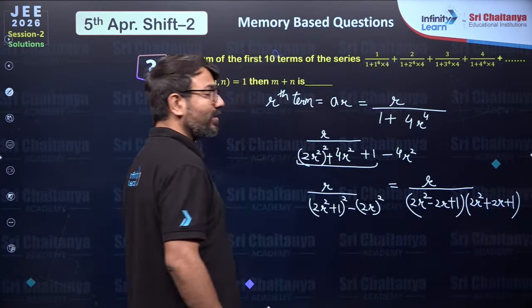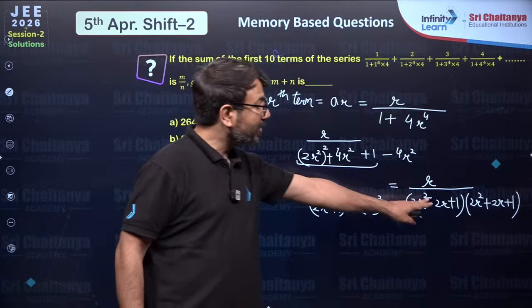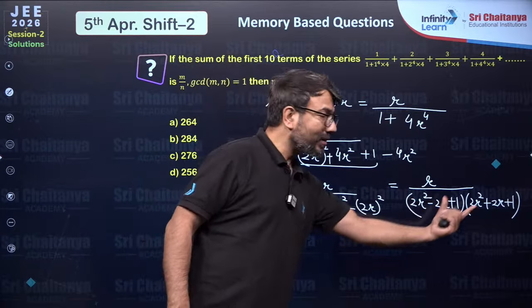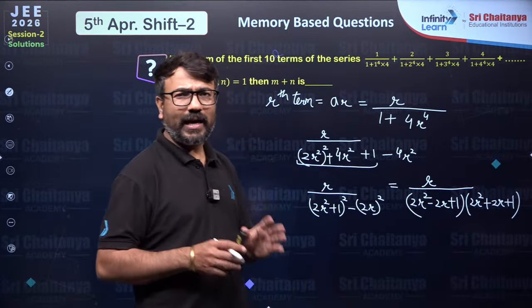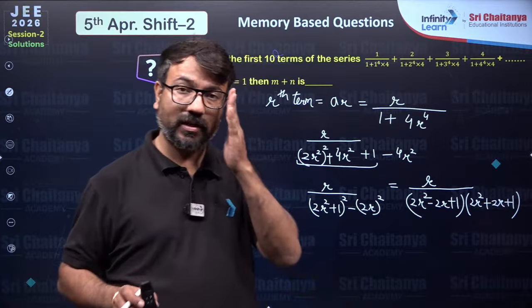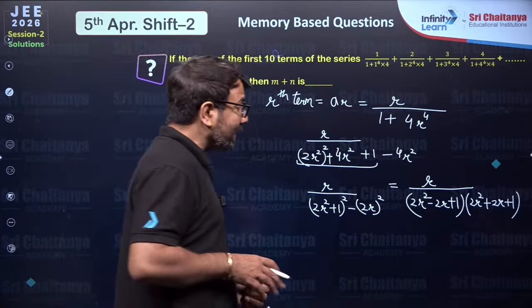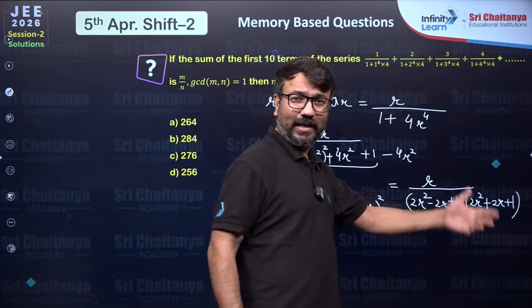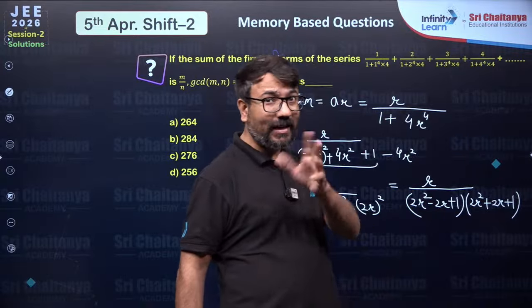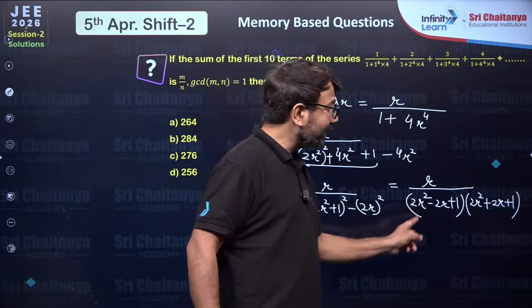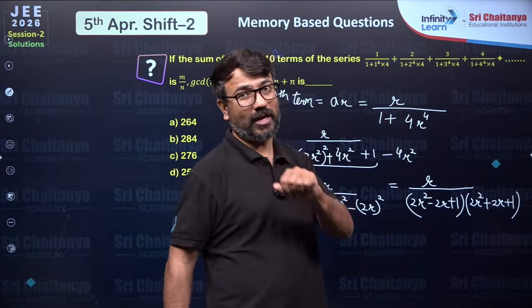So here you can see the denominator is the product of the two factors. However, the numerator is r. Now, I have to break it into a partial fraction. How will I break it? So here one of the factors is a bigger factor, the larger factor. One of the factors is a smaller factor. If you subtract the larger and the smaller, you will see that you are getting 4r.